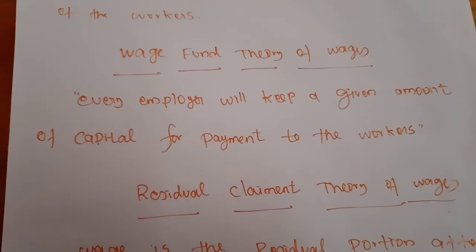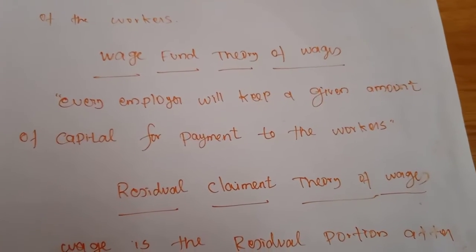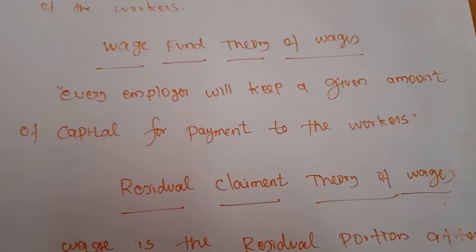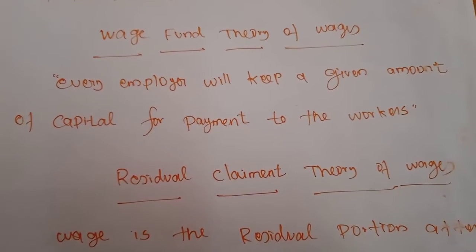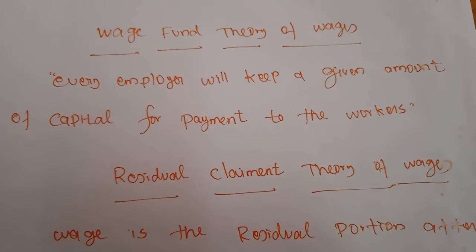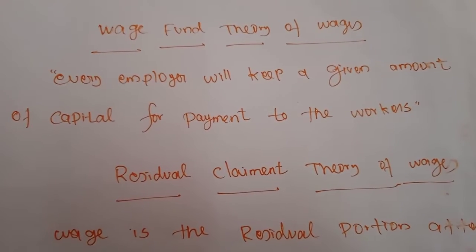If any employer or producer is going to spend some amount of money to produce commodities, he will have money for purchasing raw materials and for production purposes, and for many day-to-day activities.